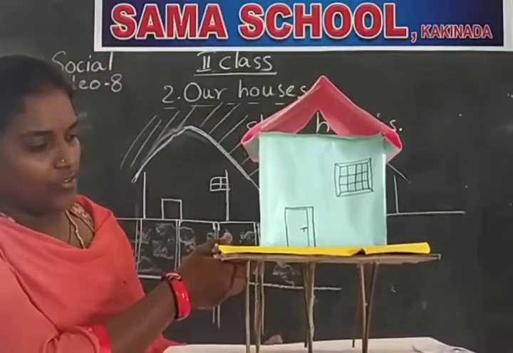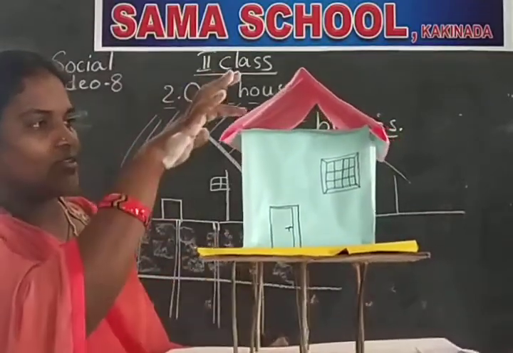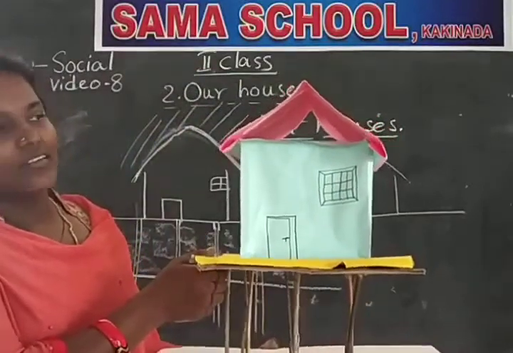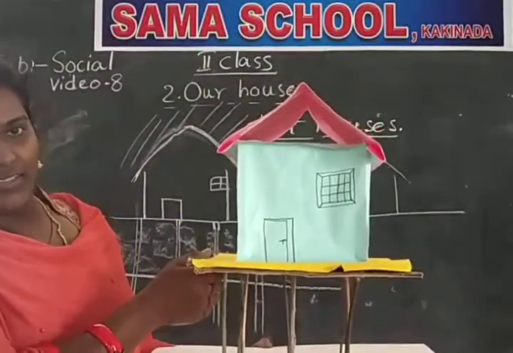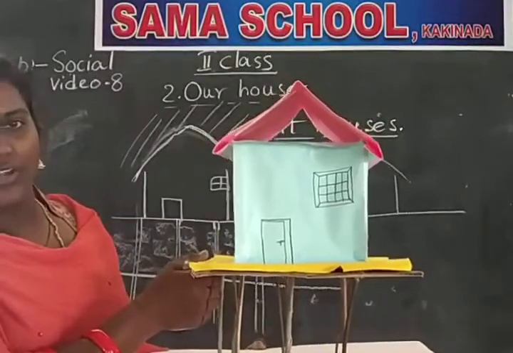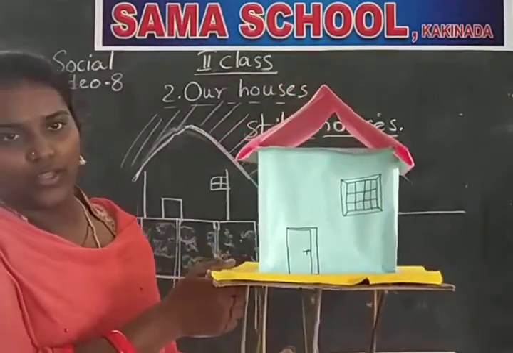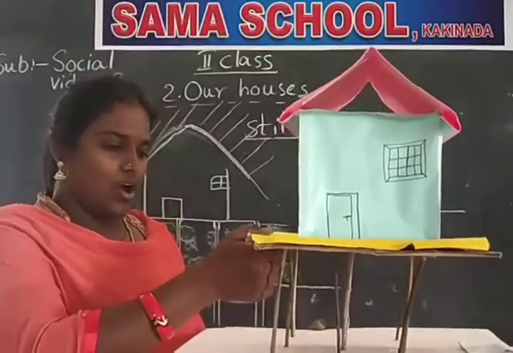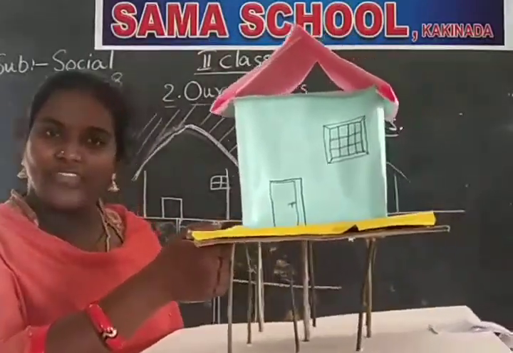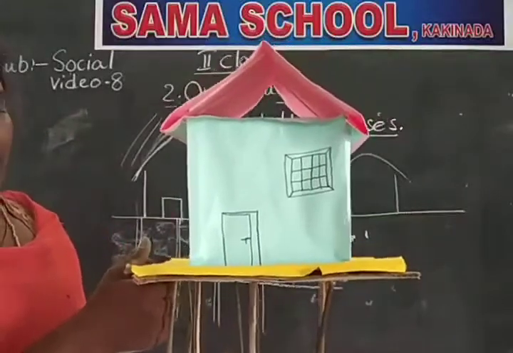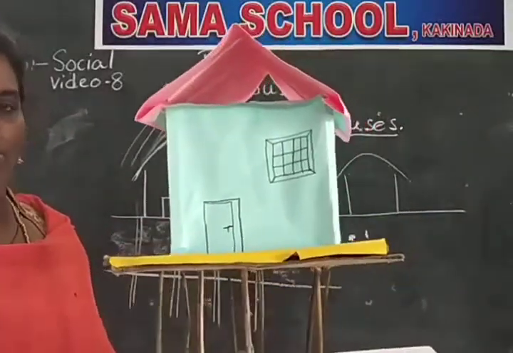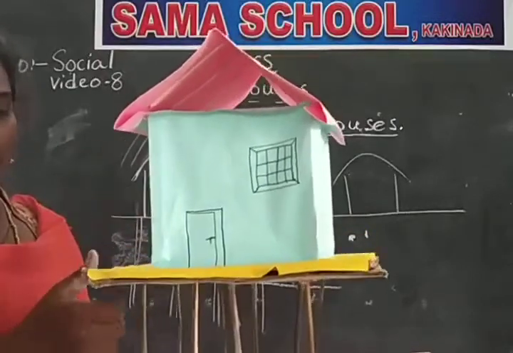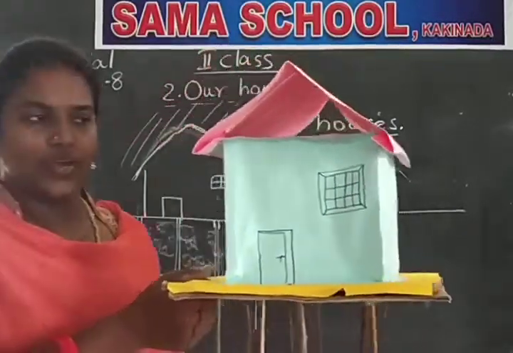And do you observe the roof of this house, how the roof is? The roof is a sloping roof. When the rain falls, the rainwater will not stand on the roof. The rainwater will slide down easily. Okay children, this is the model of the stilt house. And here there will be steps to come down and to enter into the house.